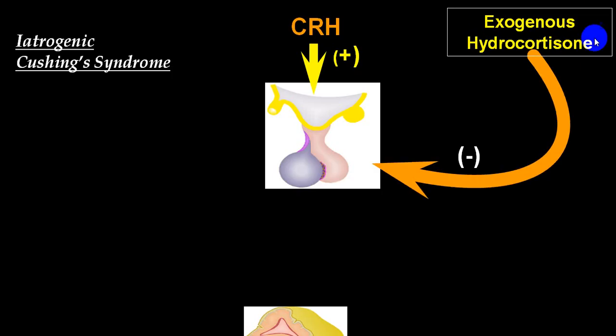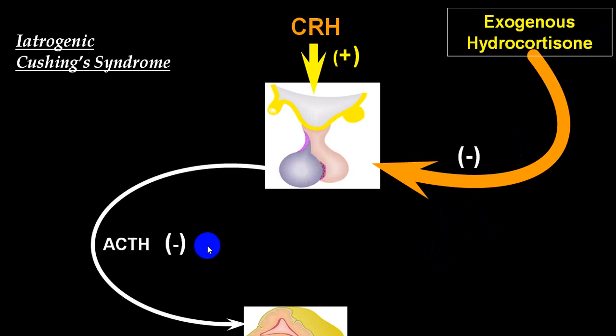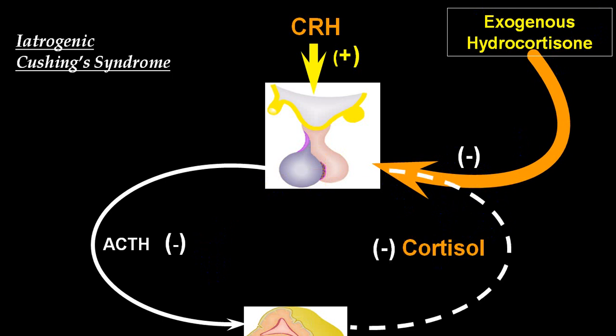But when you give exogenous hydrocortisone, that will inhibit the pituitary gland, so ACTH production will reduce. Because ACTH production is reduced, there will be no production of cortisol from the adrenal gland. So what we call the hypothalamic pituitary adrenal axis will be blocked. And when you stop this suddenly, the person can get a withdrawal and an acute crisis, where the adrenal gland will not be producing because it is chronically inhibited. It will take time to start production. During that time, the person can go into adrenal crisis.